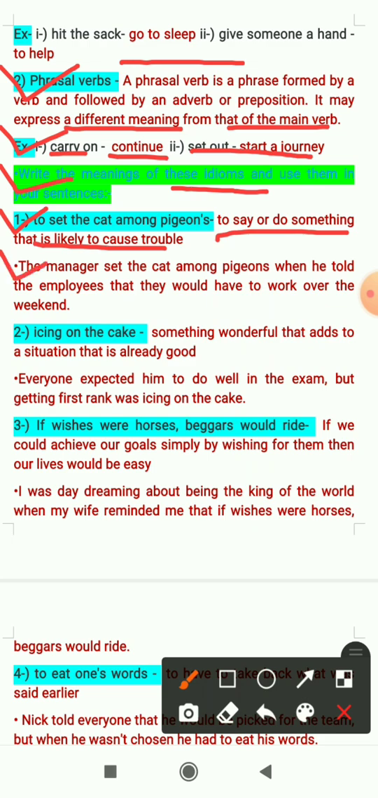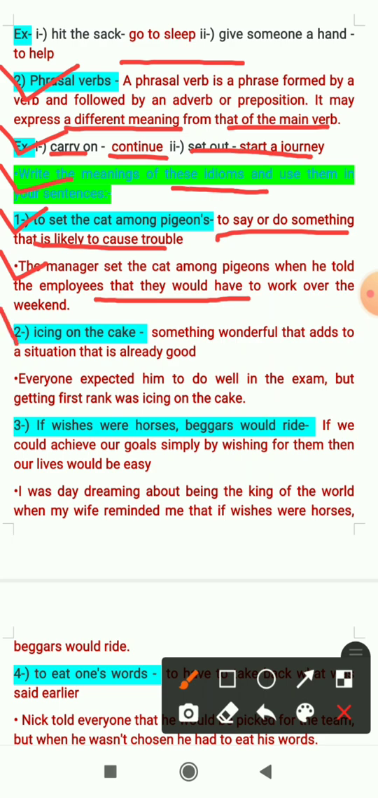The sentence we have made is: the manager set the cat among the pigeons when he told the employees that they would have to work over the weekend. So when the manager said to the employees that they would have to work over the weekends, by saying that, he created trouble for the employees. That's why we have used to set the cat among the pigeons.